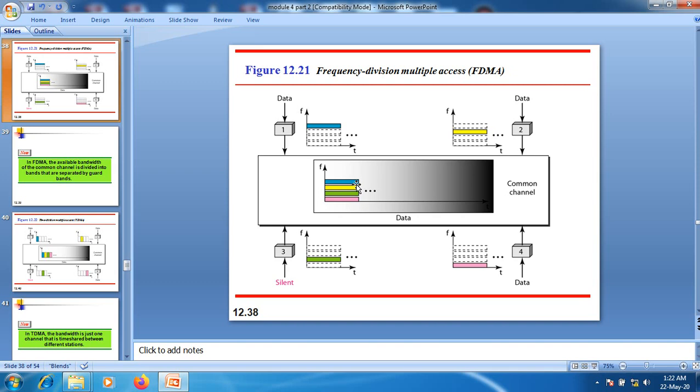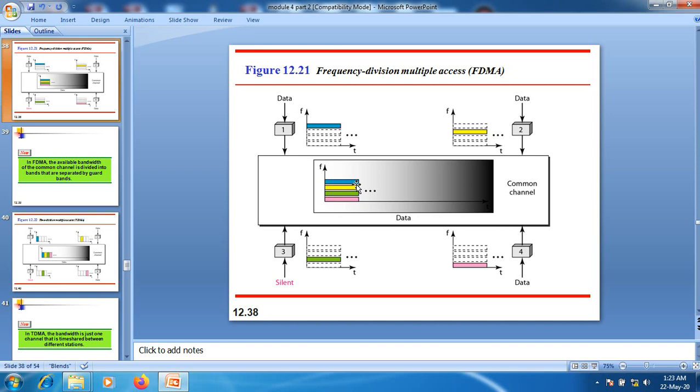If you look at this FDMA, that determines the frequency band for the entire period of a communication here. A stream of data can be sent by using this FDMA here, and here we need to look at the FDMA and the FDM.